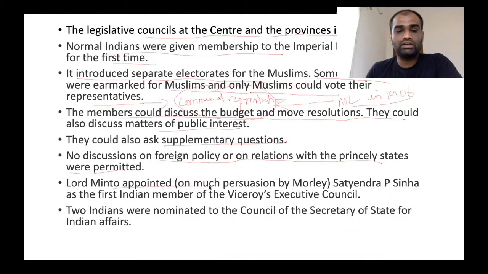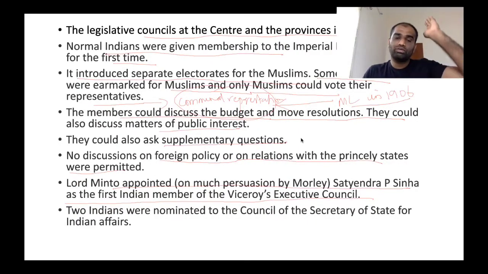Lord Minto appointed Satyendra P. Sinha as the very first Indian into Viceroy's Executive Council. So even though Indians were represented in Viceroy's Legislative Council right from Indian Council Act of 1862, for the very first time an Indian was appointed to Viceroy's Executive Council. Now this Indian is Satyendra P. Sinha. Now two Indians were nominated for Council of Secretary of State for the Indian Affairs.